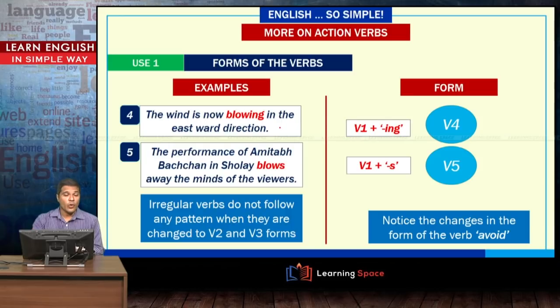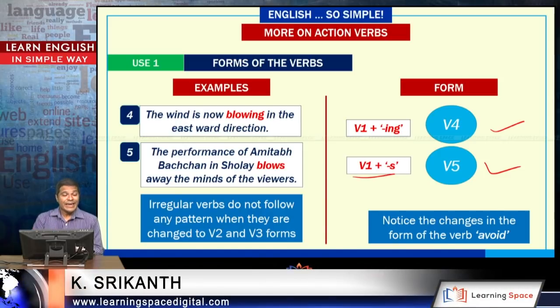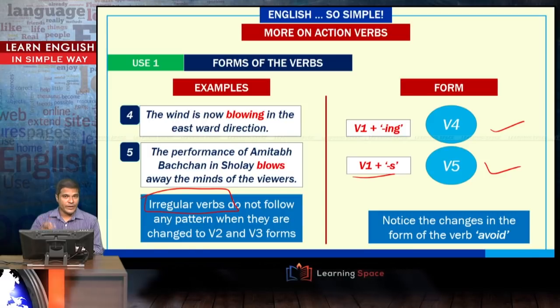The wind is now blowing in the eastward direction. Obviously, absolutely no problems there. V1 plus ing. Last one, the performance of Amitabh Bachchan in Sholay blows away the minds of the viewers. Again, absolutely no problem. It's V1 plus S form. So, here we have V4 and V5. They are formed in the same way that regular verbs are formed, but the change occurs when V2 and V3 are formed, and such verbs are called irregular verbs. They do not follow the pattern of adding ed at the end of V1 to make V2 and V3 forms.